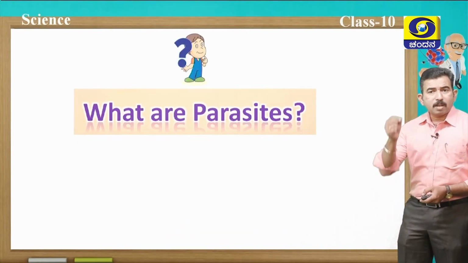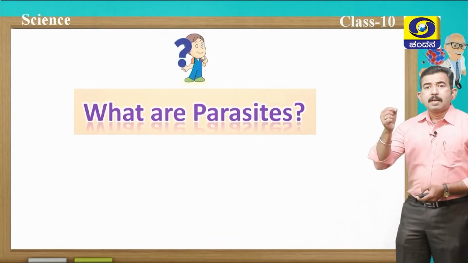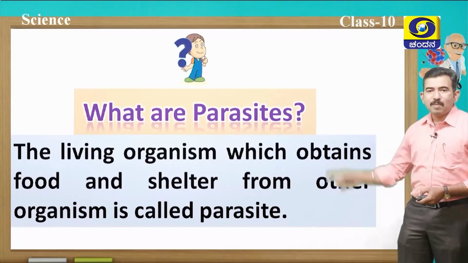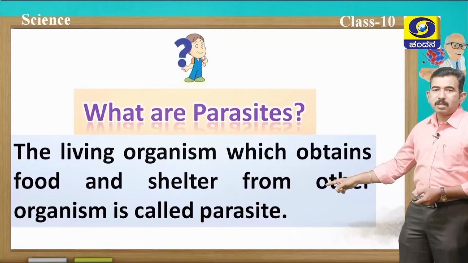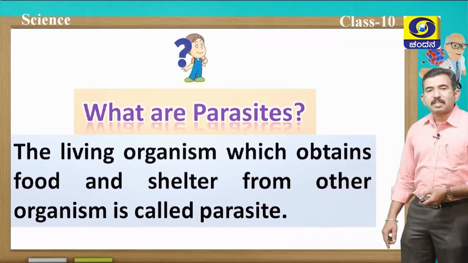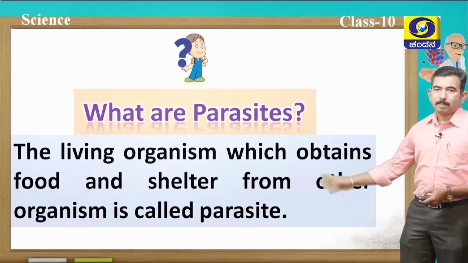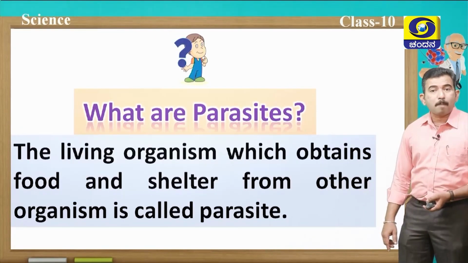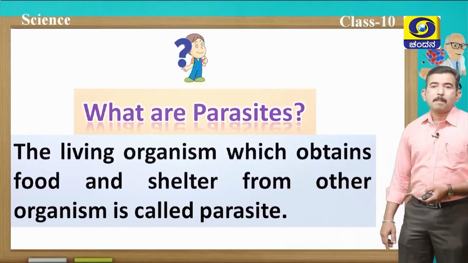Before that, let me ask you one question. What are parasites? Students, you are right. The living organisms which obtain food and shelter from the other organism are called parasites. So remember this, the living organisms which obtain the food and shelter from other organism are called parasites.